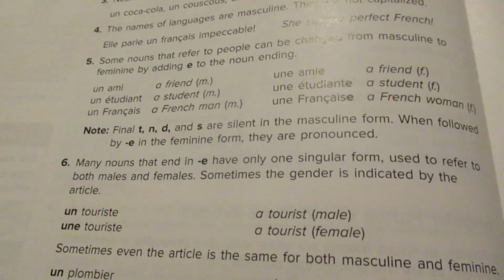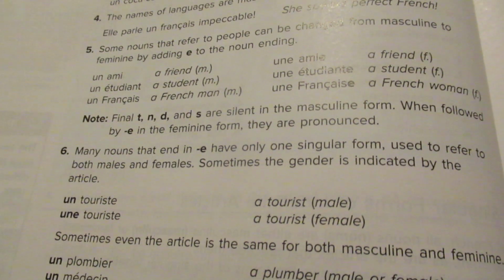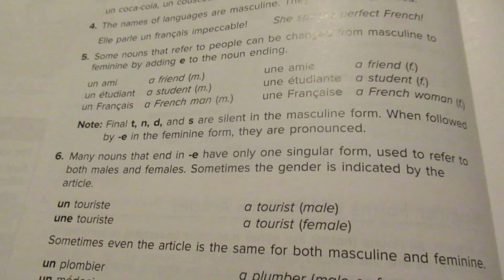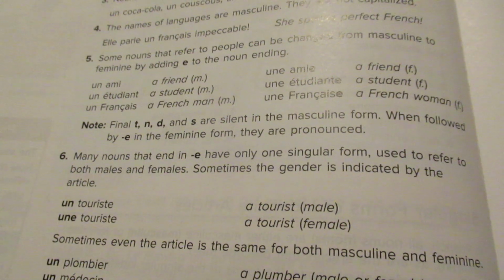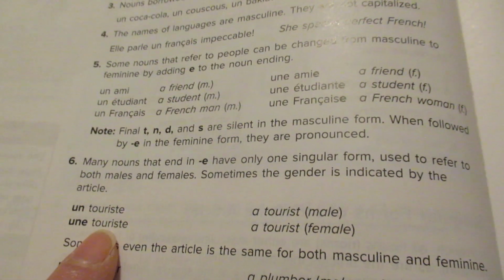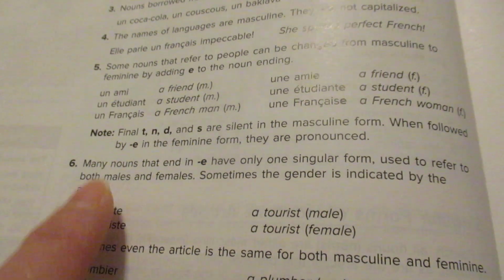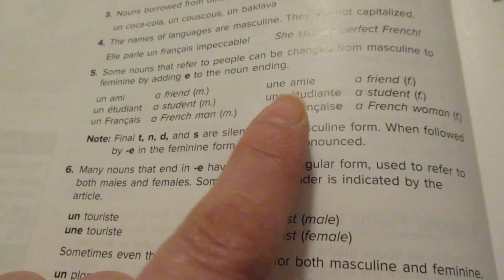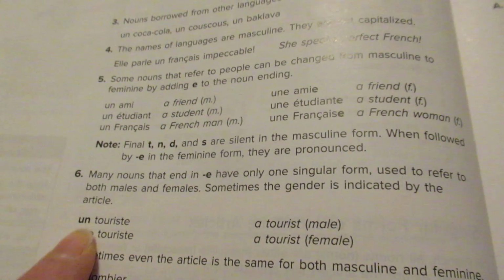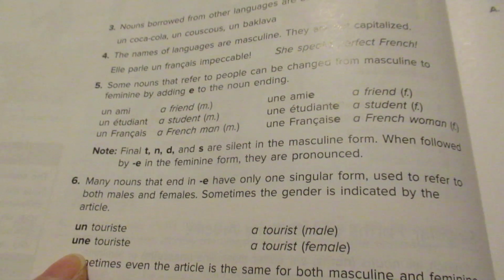Now another thing to note is that many nouns that end in E have only one form, and they can refer to both males and females. So I can say un touriste, une touriste. My word doesn't change like these up here where I have a friend and I'm going to add an E. Here there's already an E, so all I'm doing is changing my article to un or une.